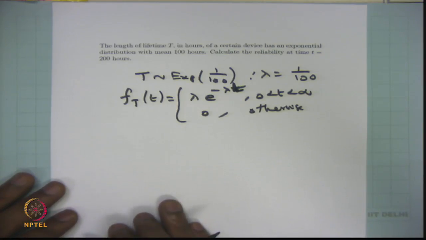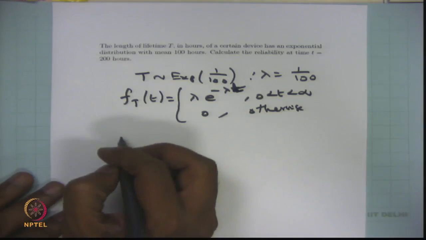That means you should know the definition of reliability. Reliability is nothing but the probability that the system is working till this time, or equivalently, the probability that the component may fail after this time. That is called the reliability. So at least it works this much time.